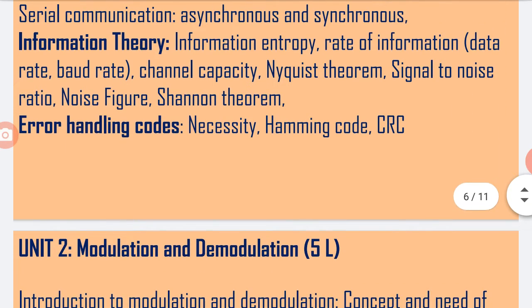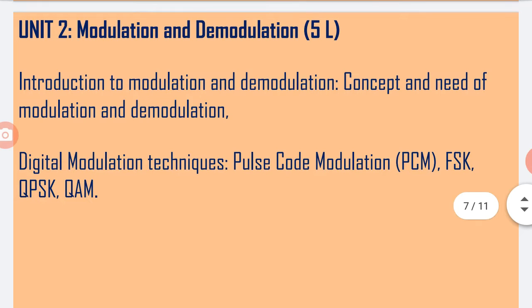Then we have to study the second chapter, unit second, modulation and demodulation. It has a 5 lecture syllabus. In this we have to study the introduction to modulation and demodulation, their concept and need.